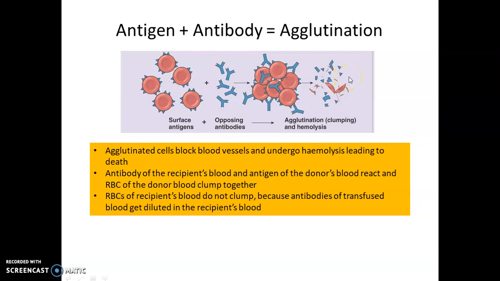And it is the antibody of the recipient's blood that is reacting with the antigen of the donor's blood. So the antibody in the plasma of the recipient's blood is reacting with the antigen present on the surface of the RBC of the donor's blood, and this results in the clumping or agglutination of RBCs.